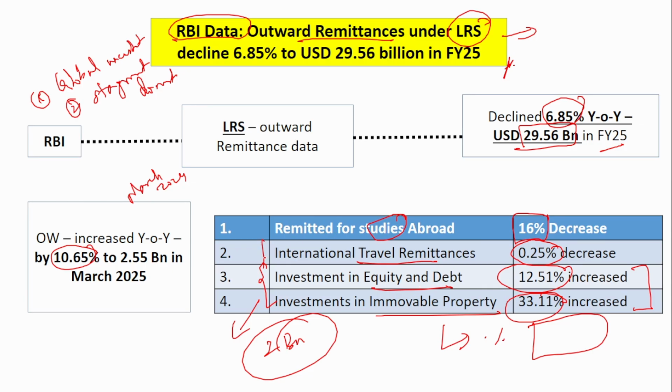In case of international travel remittance, they account for almost 60% of the outward remittance. This is a very important point you have to know. Out of the total outward remittance, international travel remittance alone accounts for 60%.